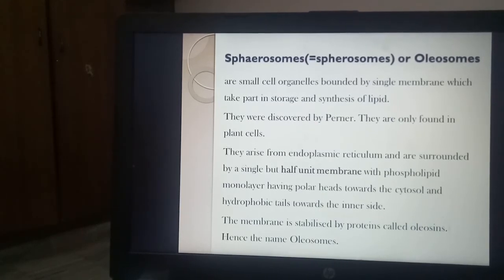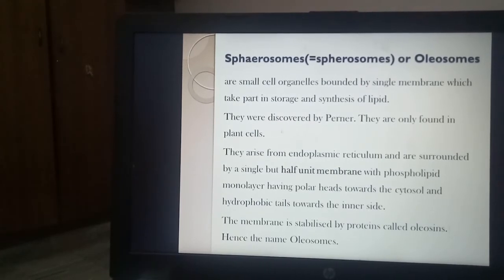These organelles have another peculiar feature: they are bound by a single membrane, which is called a half unit membrane. Half unit membrane means the membranes we study have a bilayer, like the plasma membrane, but here there is just one layer of phospholipid around these organelles, and the polar heads lie outward towards the cytosol and their tails are towards the inner side. So a half unit membrane covers these organelles.